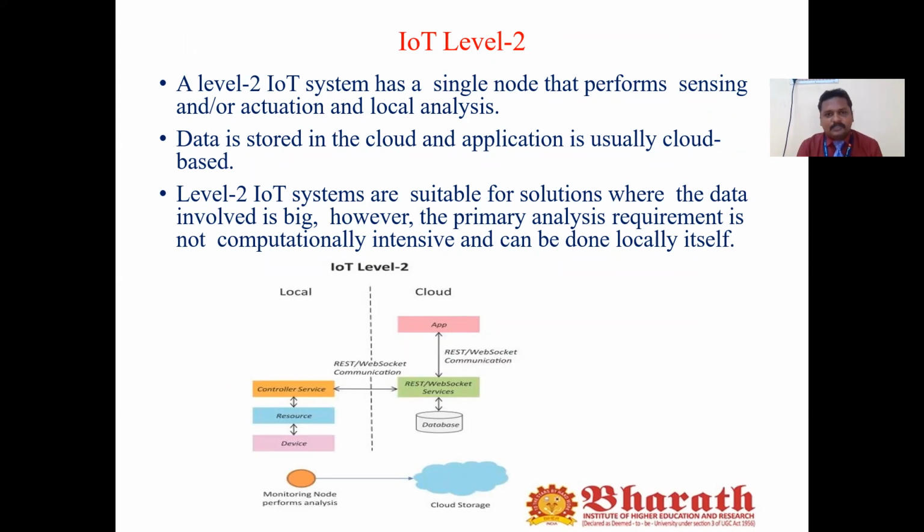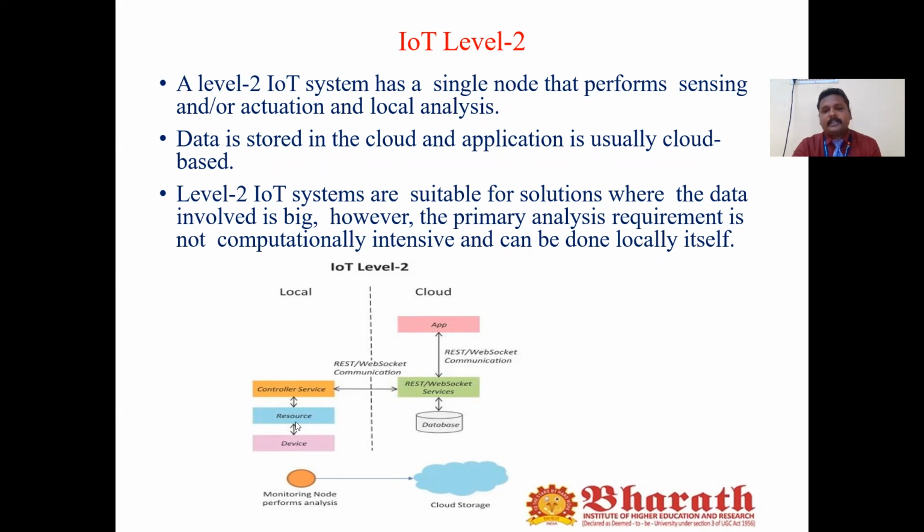IoT level 2 also supports a single node. In that single node, it performs sensing, actuation, as well as local analysis of the data. For example, the sensor senses the data, meaning it reads the data. That data will be stored in the cloud. But in IoT level 1, we can store the data only on our local server, on our own system, whereas in IoT level 2, we can store the data in the cloud.